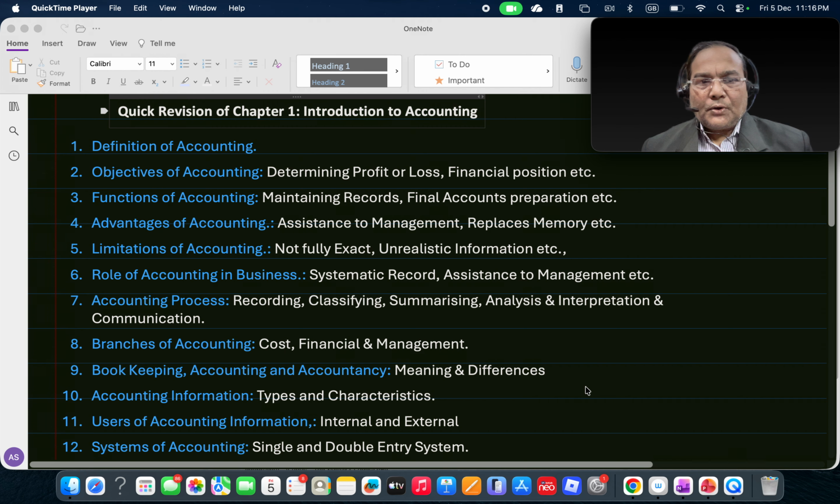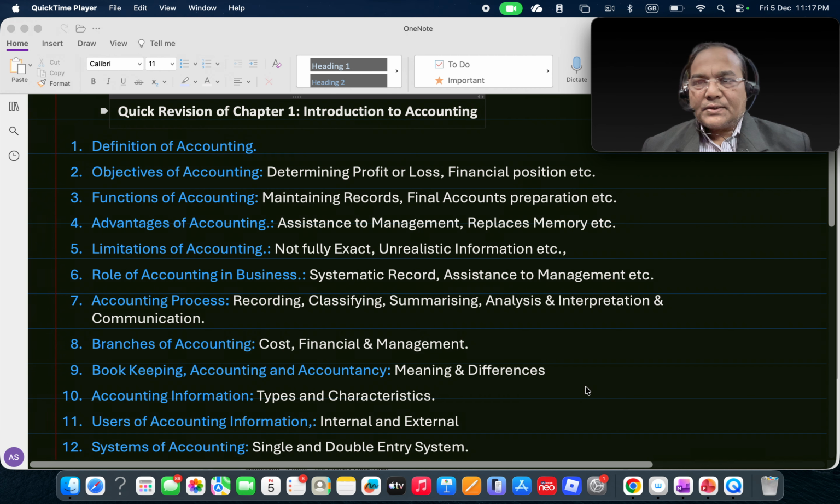So, we touched upon the definition of accounting, wherein we have seen what exactly accounting is, which starts from recording, classifying, summarizing, and then finally preparation of financial statements, which are the trading account, profit and loss account, and balance sheet, from the trial balance which is prepared.